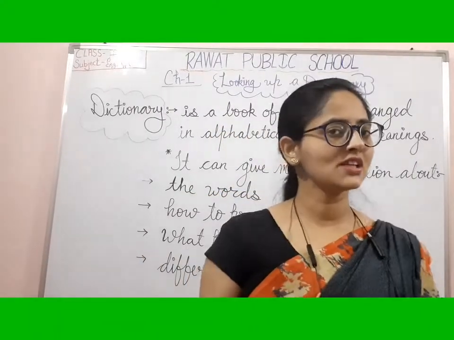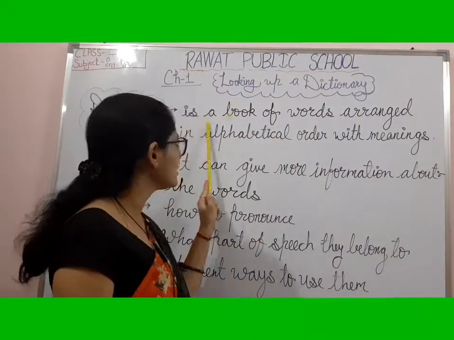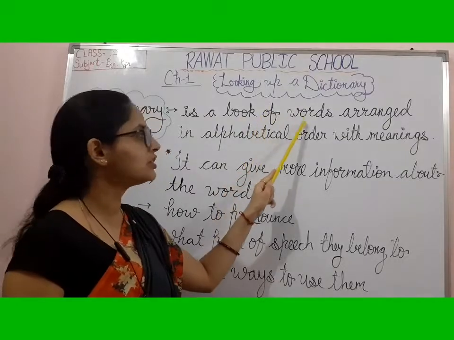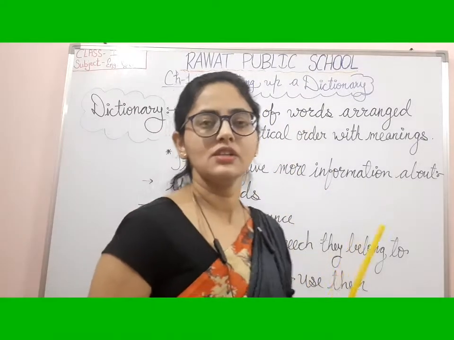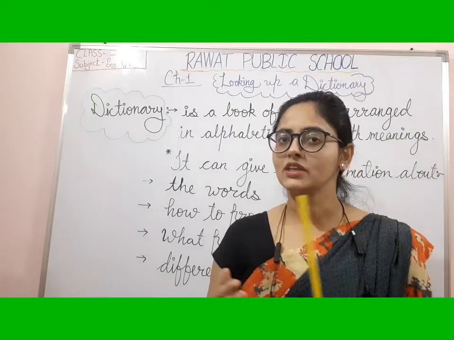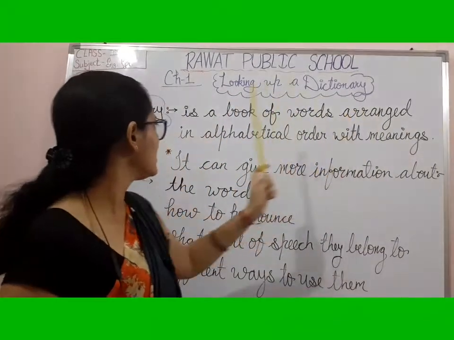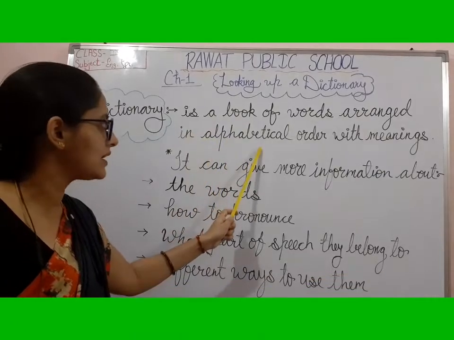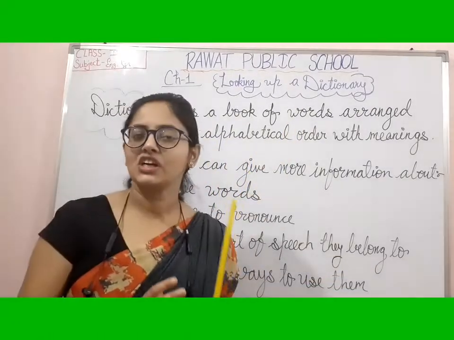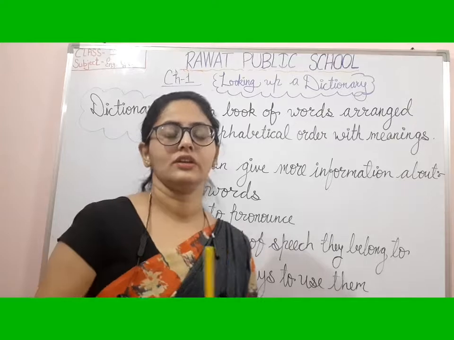What is a dictionary? A dictionary is a book of words. And what is in that book? There are words arranged in alphabetical order.